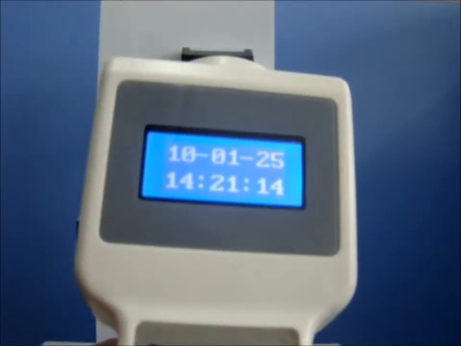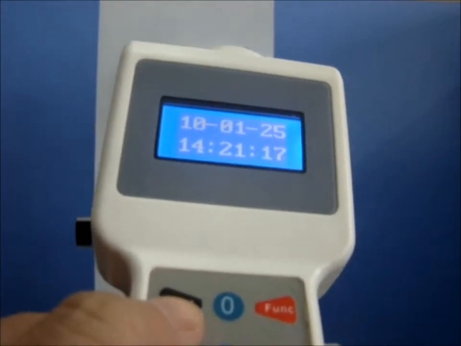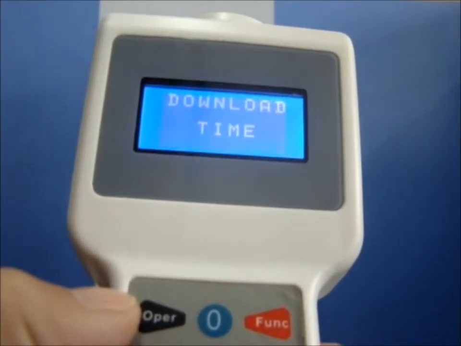After downloaded the room data from the lock programmer to the locks, it's necessary to download the time and date to the locks. Press the key of function to start the lock programmer. Current time and date will be displayed on the screen. Press the key of operator. Then download time is flashed on the screen.